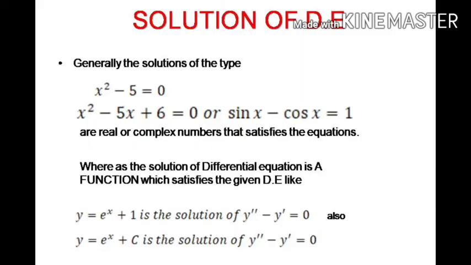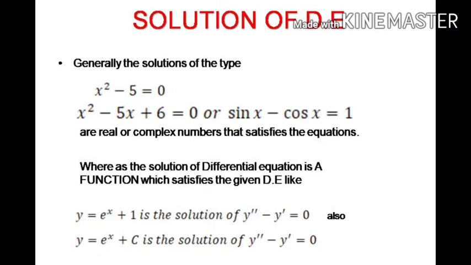Okay. Now, how do you find the solution of differential equation? What is the solution of differential equation? Observe these equations which are given here. x square minus 5 is equal to 0. x square minus 5x plus 6 is equal to 0. Or sin x minus cos x is equal to 1. Maybe you got in your mind the solutions of these are real numbers or complex numbers. Is it not? Whereas the solution of a differential equation is a function.